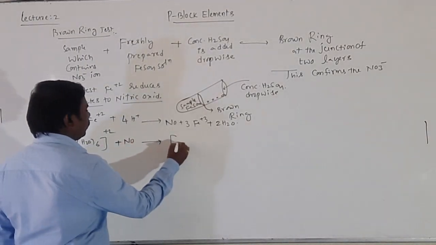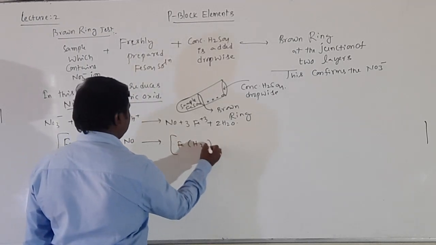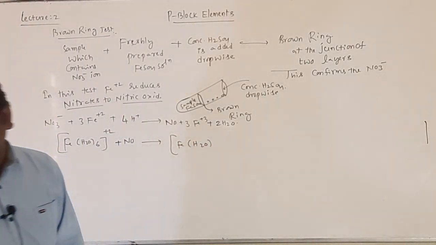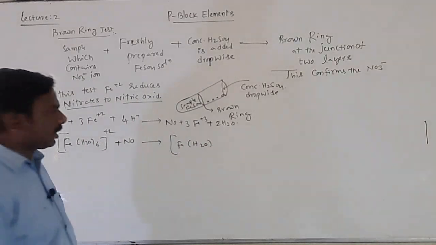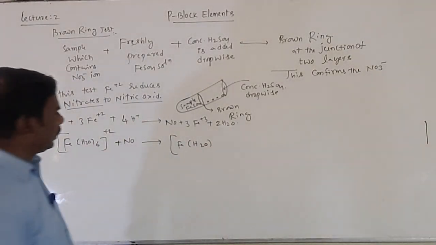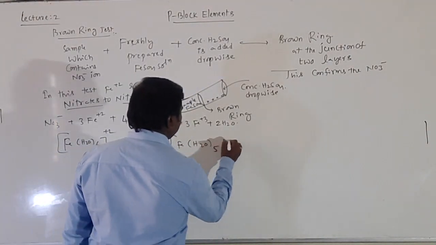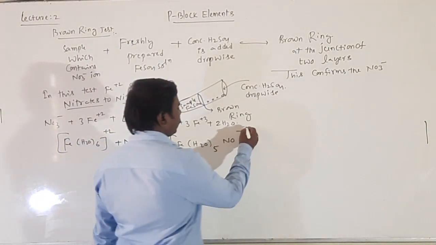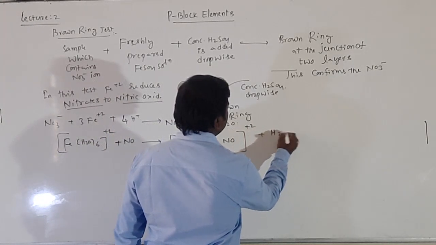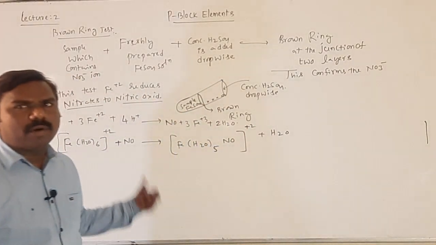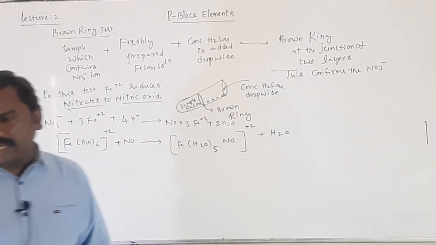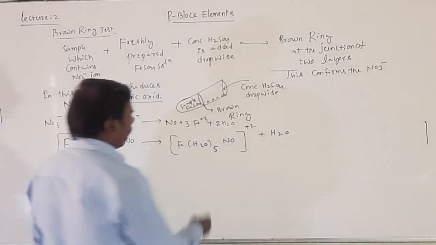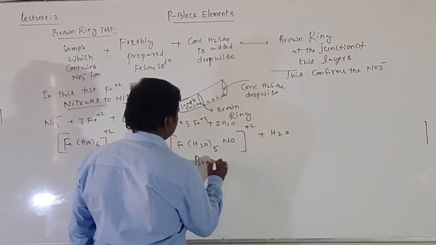Then, the reaction with [Fe(H2O)6]2+. Is it 5 times? Not 5, 6 times, okay. One H2O will be removed and NO will enter in place of the sixth one, giving the 2+ complex. So one H2O will go out among the 6. Then this is the brown ring formula.